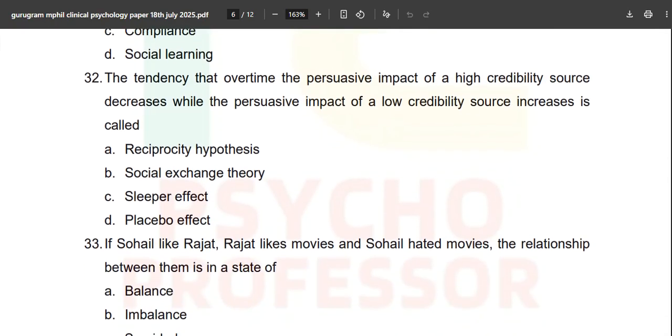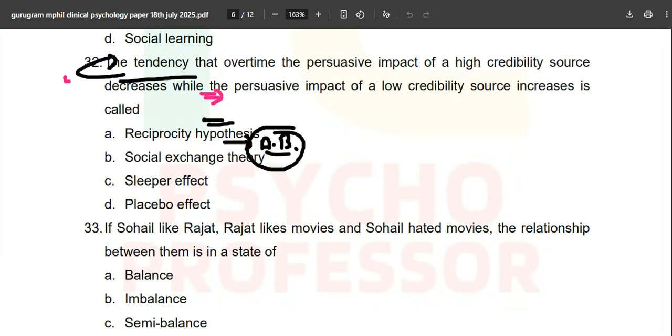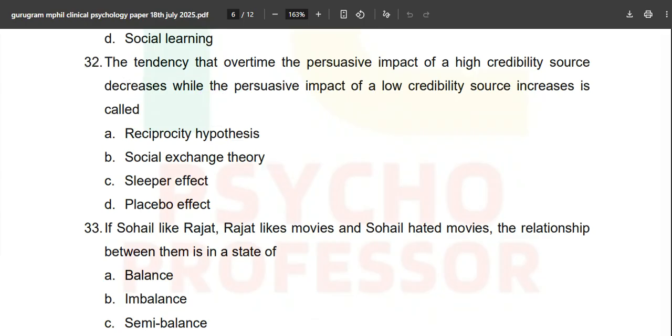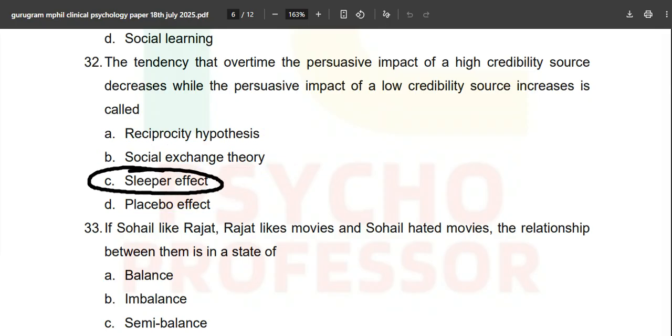Next question: the tendency that over time the persuasive impact of a high credibility source decreases while the persuasive impact of a low credibility source increases is called reciprocity, social exchange, placebo, or sleeper effect. This is a good question, so we will include it as the fifth one. Reciprocity hypothesis, no. You will not mark social exchange theory because it is by Thibaut and Kelley. Placebo, you have studied research, so you know it is not the answer. That eliminates it, leaving sleeper effect as the correct answer.